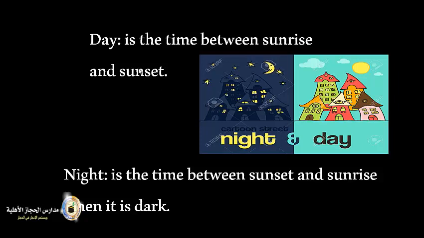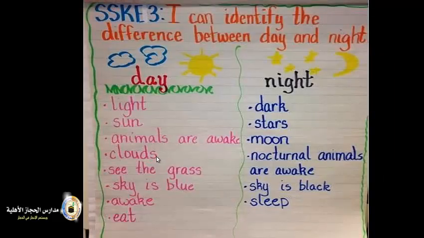So again, day is the time between sunrise in the morning and sunset. This is the day when the sun starts to appear in the sky till the sunset. Night is the time between sunset when the sun disappears and the next day till the sunrise when it's dark. Here are the differences between them. Let's see this kid. This kid is clever just like you. He wrote to us some differences between day and night.